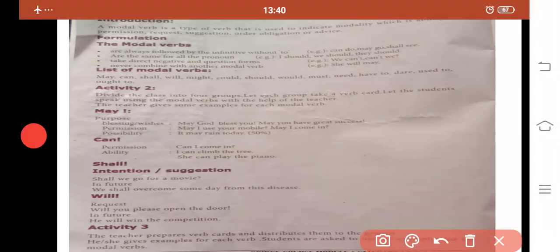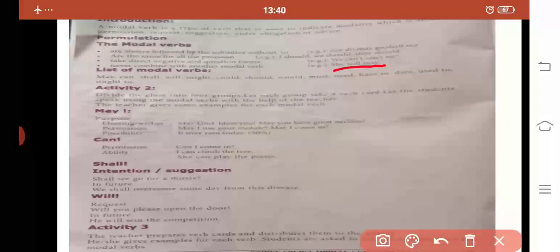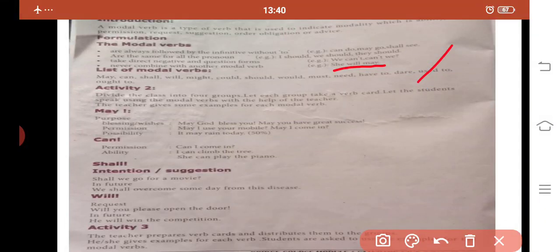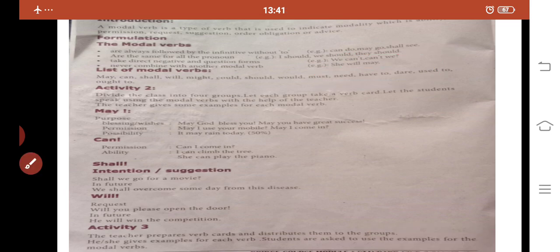and the modal verbs never combine with another modal verb. For example, we should not put "can will may see." Here we have two modal verbs. "Can you see it?" Here we have only one modal verb. Then modal verbs never combine with another modal verb. We should not write like this. Okay, here you see, we should not put like this. Okay. Next one.